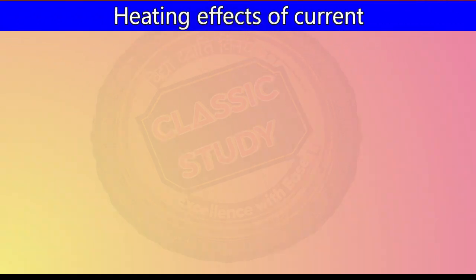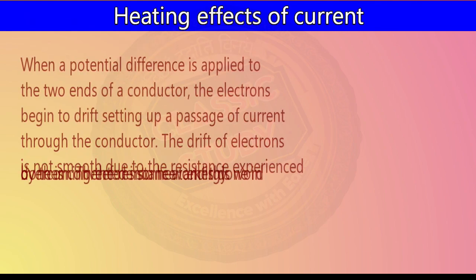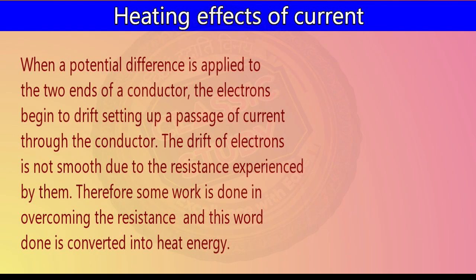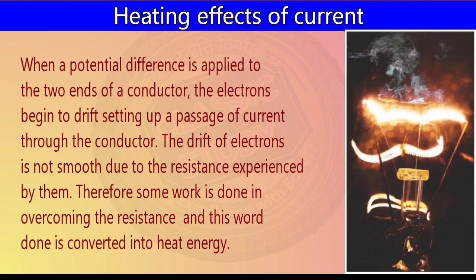Next topic is heating effect of current. When a potential difference is applied to the two ends of the conductor, the electrons begin to drift, setting up a passage of current in the conductor. We know this. The moment we complete the circuit, press the key of the circuit, the electrons start moving in the circuit and they set up a flow of current. The movement of electrons in the circuit, however, is not smooth. The drift of electrons is not smooth because of the resistance of the conductor experienced by them.